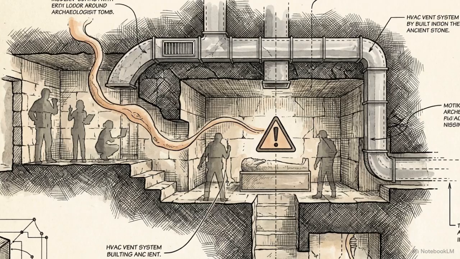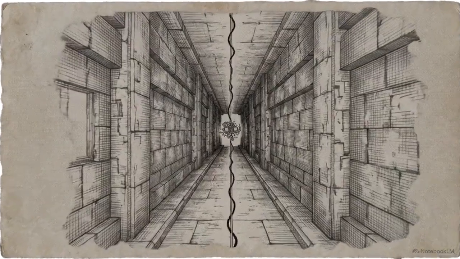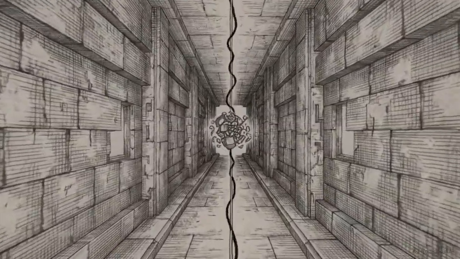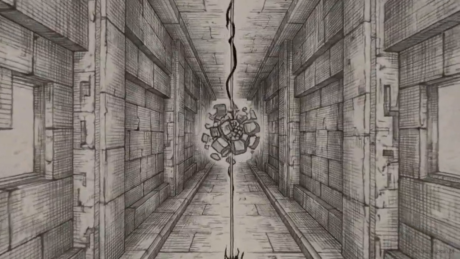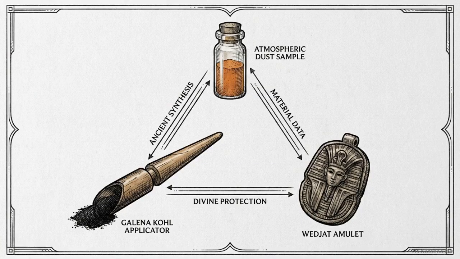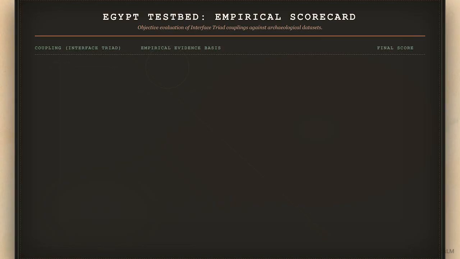Future physical field testing requires strict pre-registered confounds to account for modern HVAC systems or tourist occupancy, which alter base reverberation times. Ultimately, the acoustic channel presents a mechanically coherent, physically capable non-visual gate for successfully transmitting these essential symbolic packets across generations. We evaluate the complete interface triad by scoring the empirical strength of each tested variable against its potential failure states. This diagram scores the data.